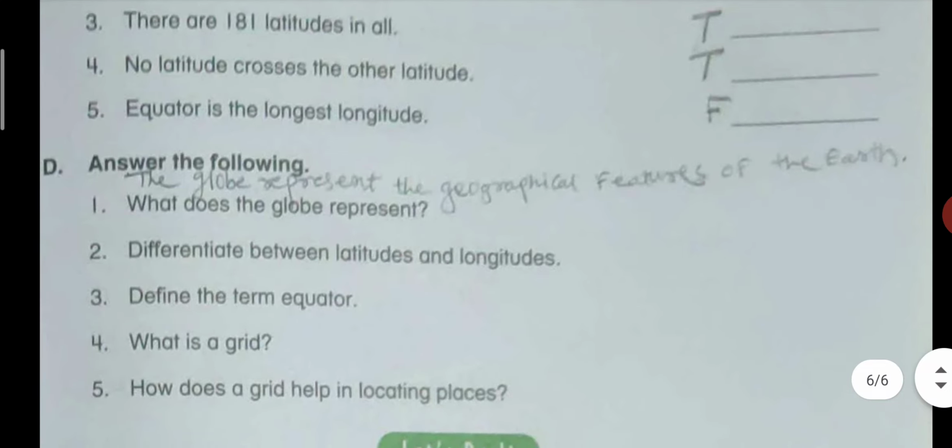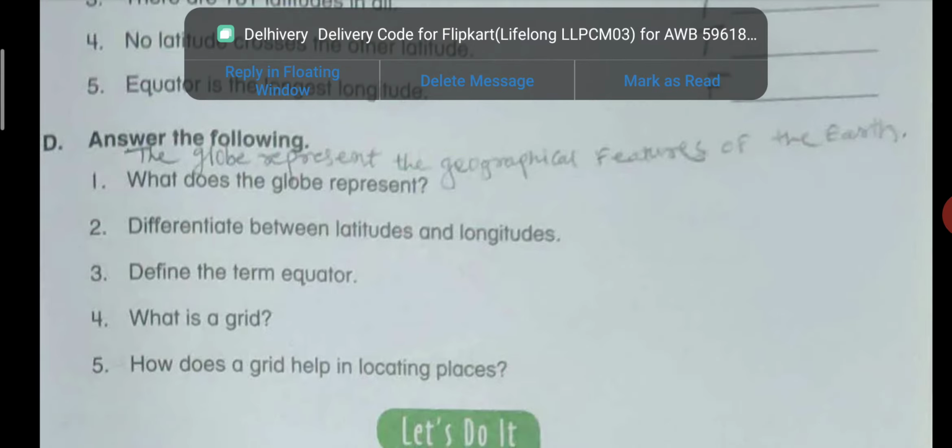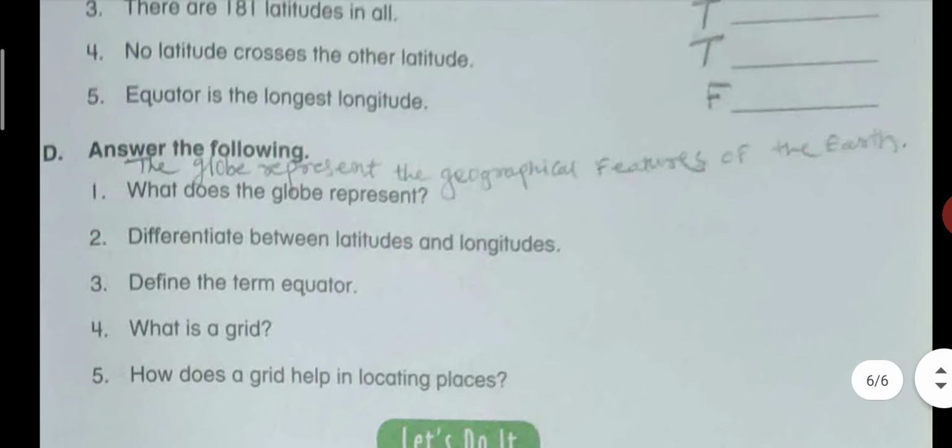In the answer the following, what does the globe represent? The globe represents the geographical features of the earth. The difference between latitude and longitude you can easily find on page numbers 71 and 72. You can also write the features of latitude and longitude. Define the term equator. The term equator you can write as